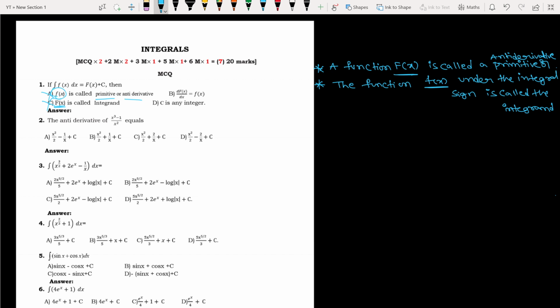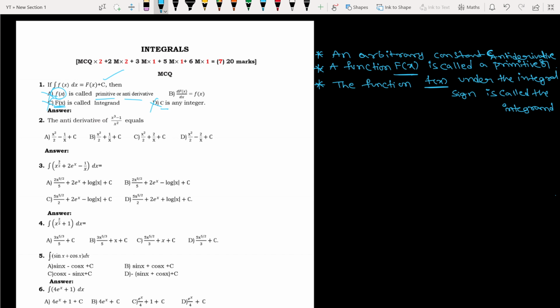Okay, now what about c? Basically plus c is what? I hope everyone knows, arbitrary constant. C is said to be an arbitrary constant, a constant of integration, so it's not an integer. So then, what will be the correct answer?